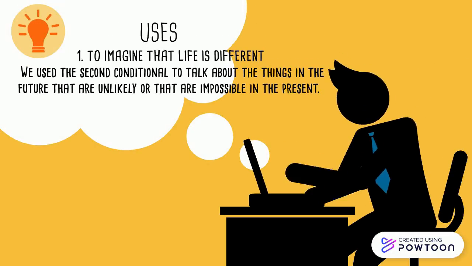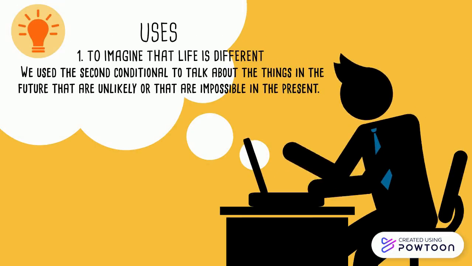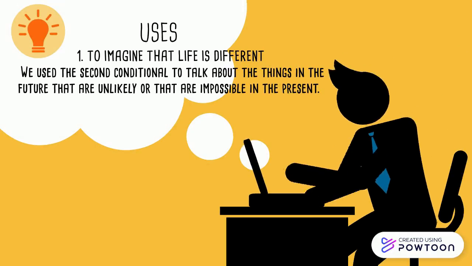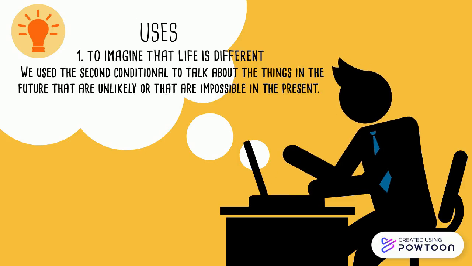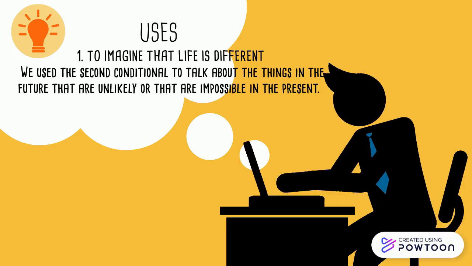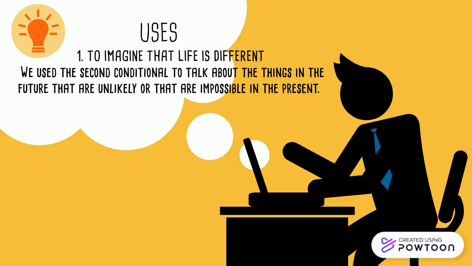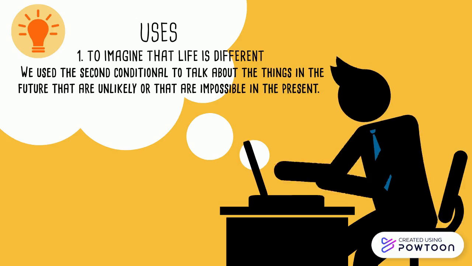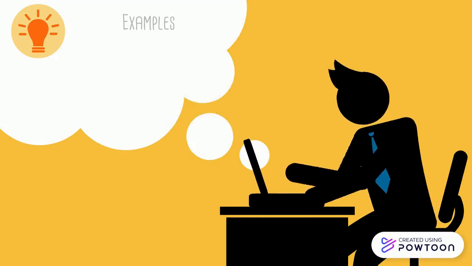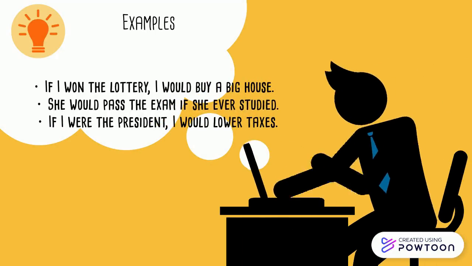Now, the second conditional has four main uses. The first one, to imagine life is different. We use the second conditional to talk about things in the future that are unlikely or things that are impossible in the present. So we use it to imagine and to dream that our present life is different from what it really is. Examples: if I won the lottery, I would buy a big house.